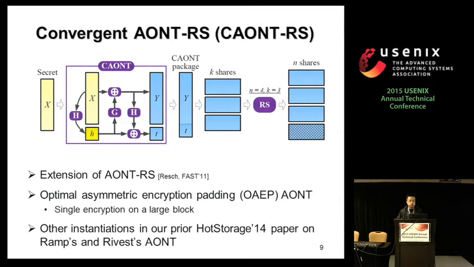So the basic idea is you look at the secret sharing algorithm, and then you replace the random input with a deterministic hash. In this case, we identified a part where we can replace the random key with the secret hash so that we ensure that the same secret will be transformed into the same shares. So let me give you more details how this convergent all-or-nothing RS works.